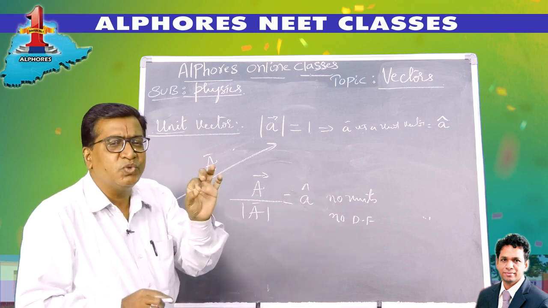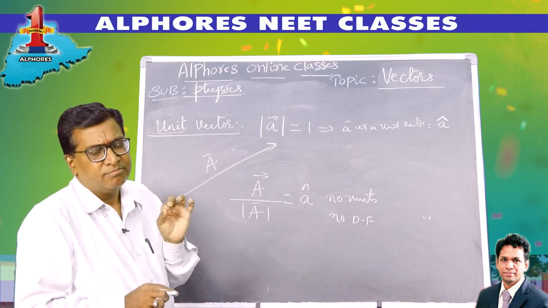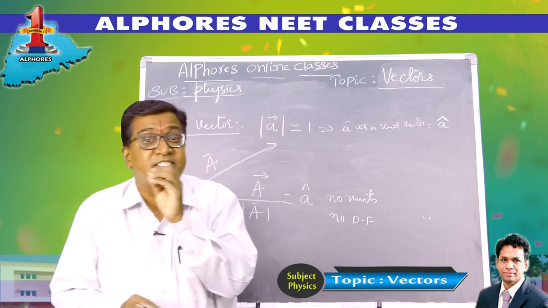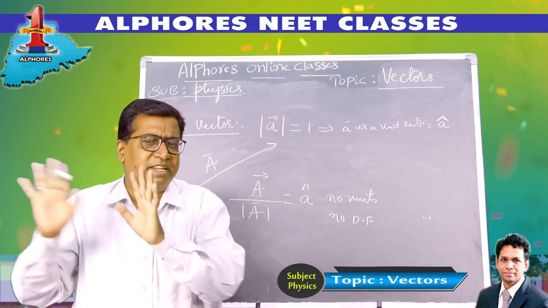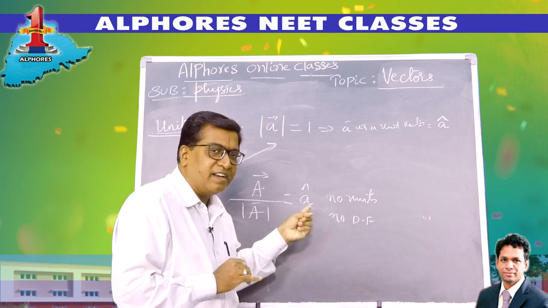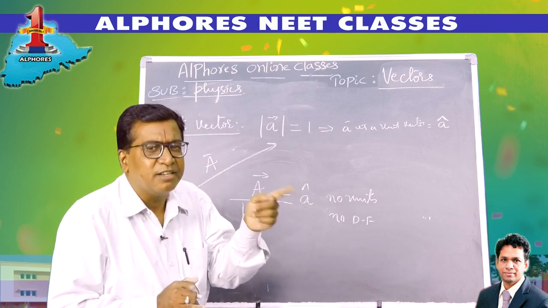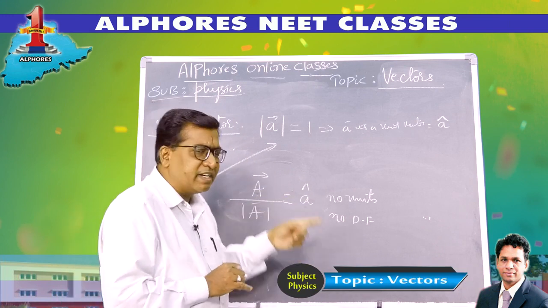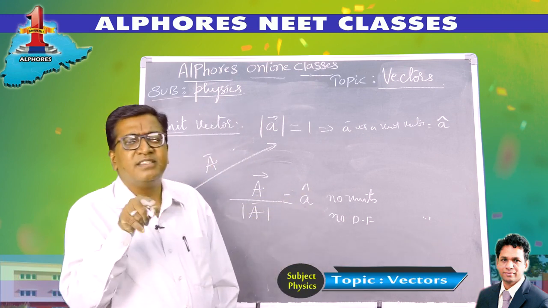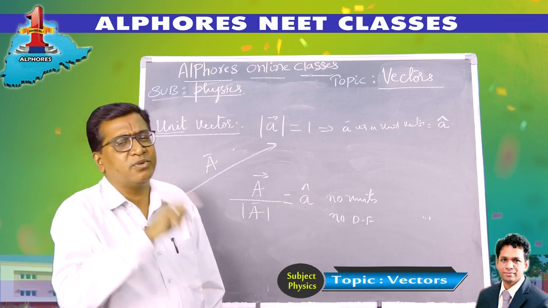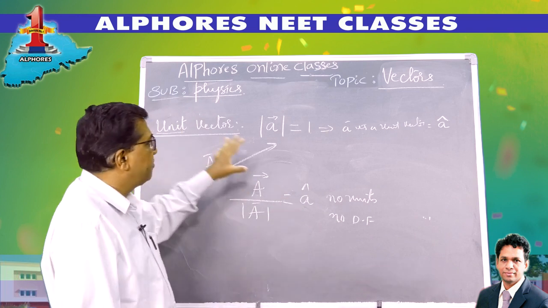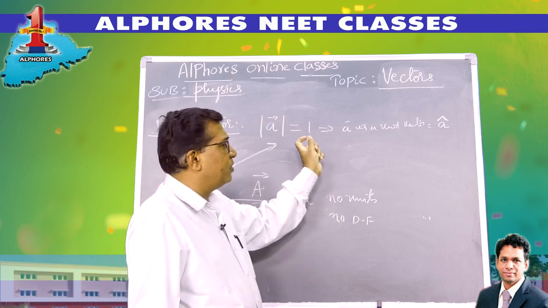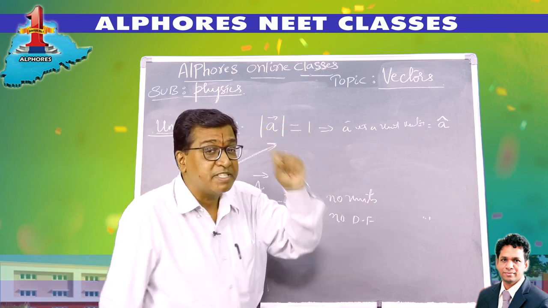It is just used to specify the direction. Zero vector specifies zero magnitude; direction can be anything. Unit vector specifies the direction, and multiplied by any magnitude it gives the vector. Right? So unit vector is used to specify the direction, and zero vector to impart zero magnitude to the vector. Okay? So a unit vector is any vector whose magnitude is 1 unit and it has a specified direction.